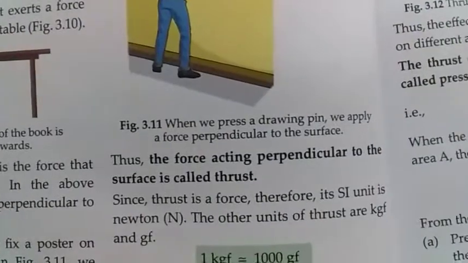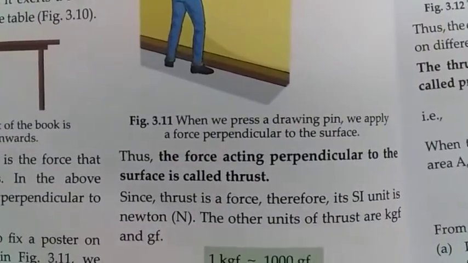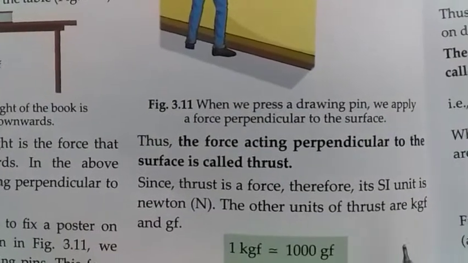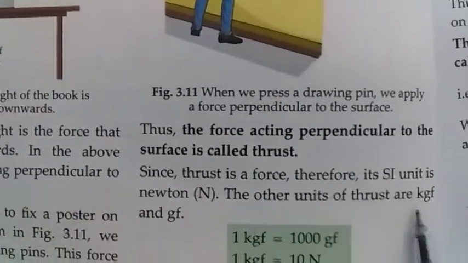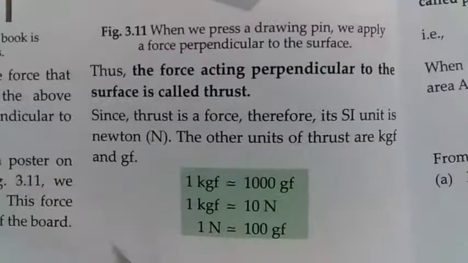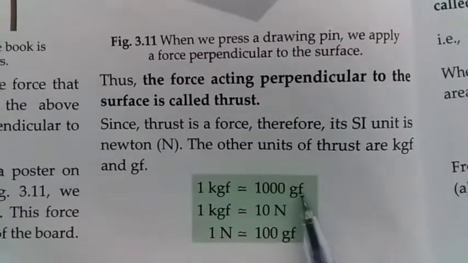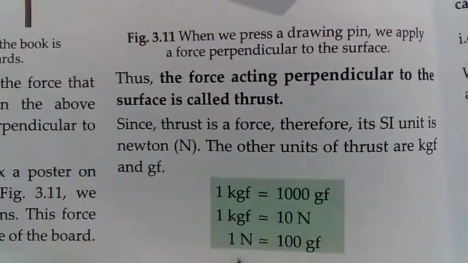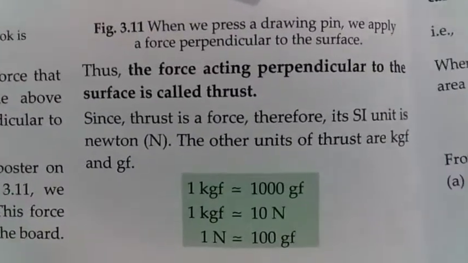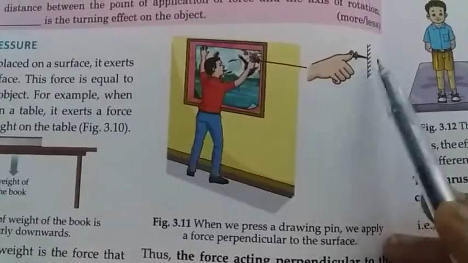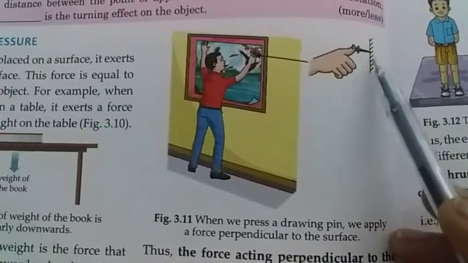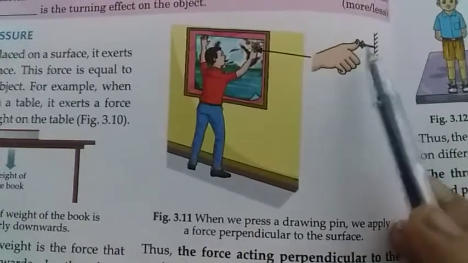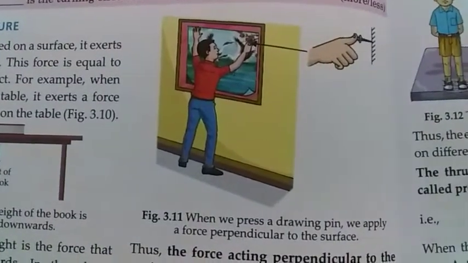Since thrust is a force, therefore its SI unit is Newton, and other units of thrust are kgf and gf. So 1 kgf equals 1000 gf, 1 kgf equals 10 Newton, and 1 Newton equals 100 gf. This force, acting perpendicular to the surface of the board, is called thrust.